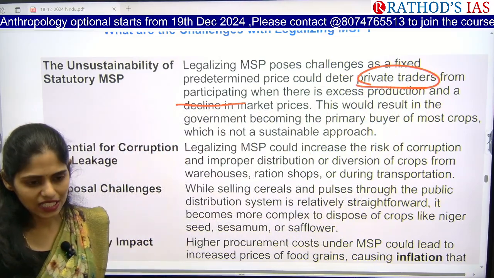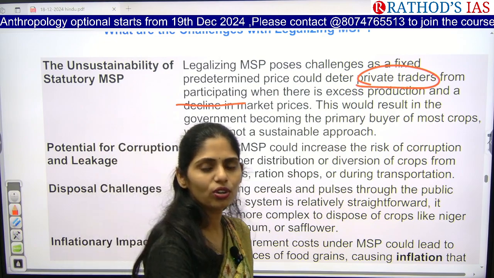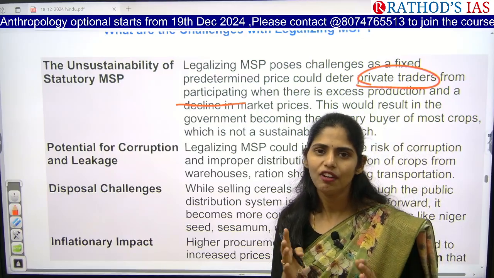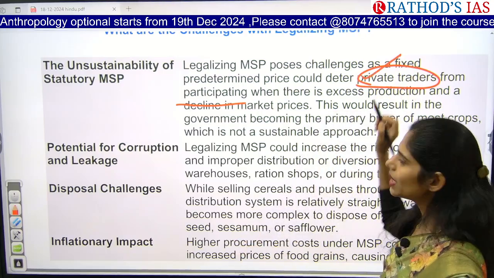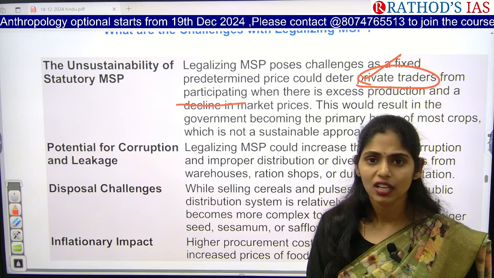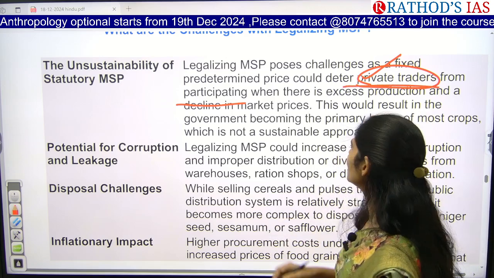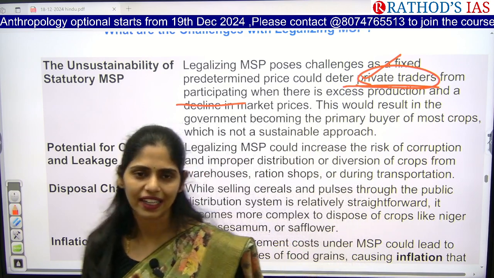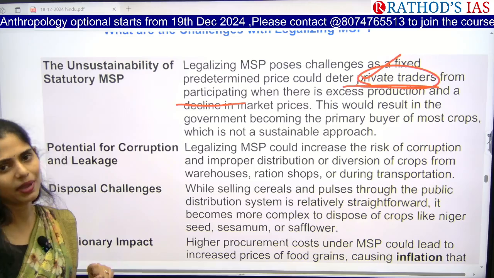Whenever there is excess production, people will go to normal APMC markets and sell. There we have private traders. If the government is providing this legal MSP, everyone wants to sell their produce to the government. Then the private traders will decrease. So obviously there is a decrease in market prices, and market fluctuations will happen.